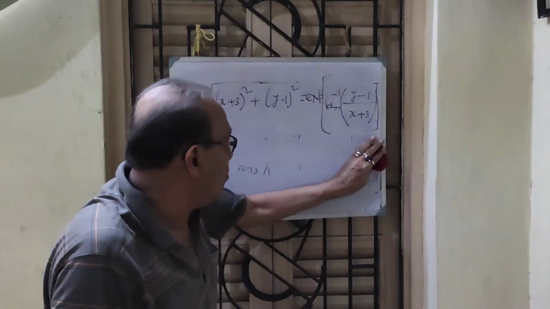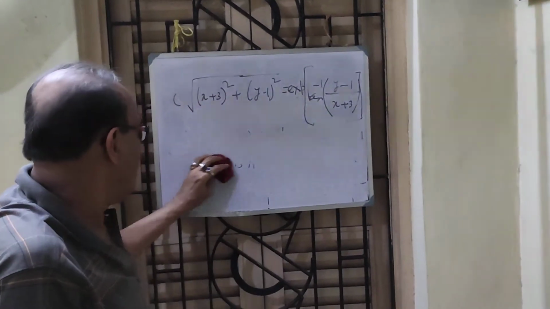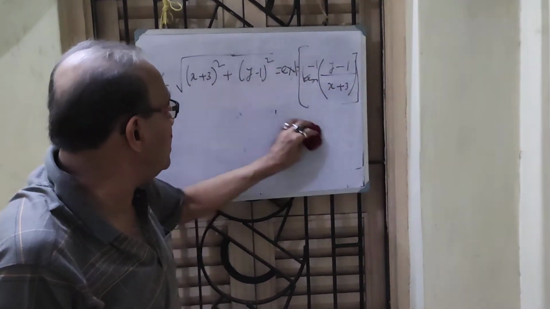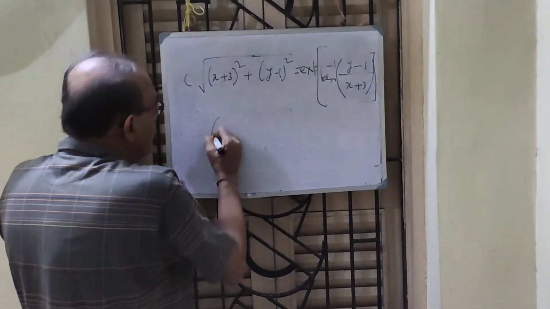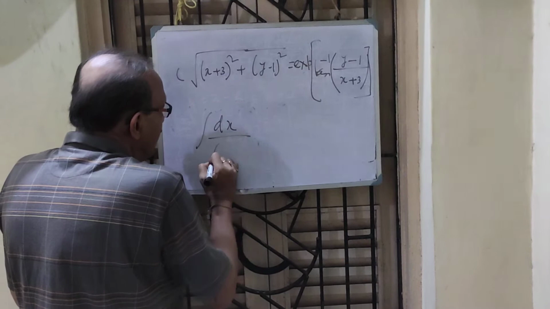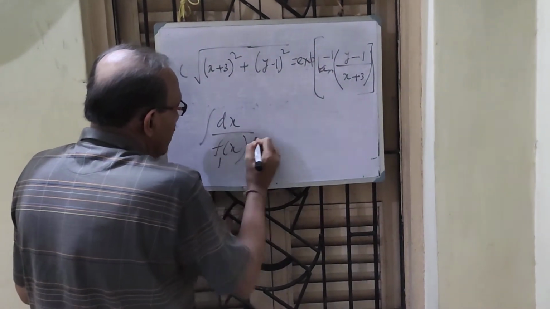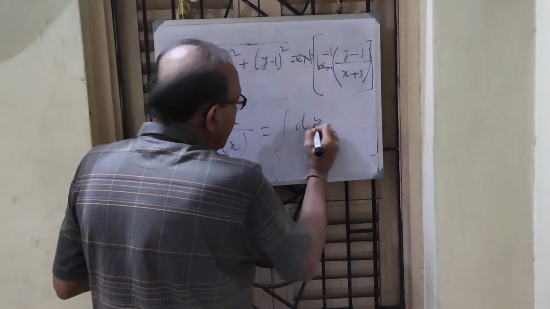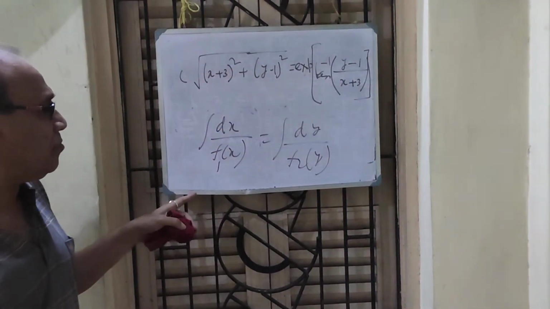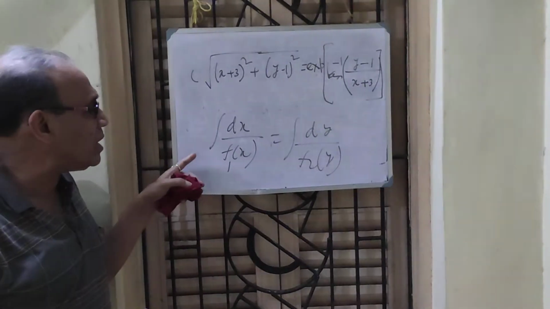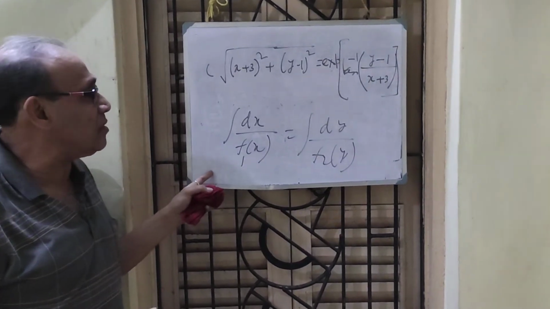Very easy. What we realize is, as the function changes, everything changes, but after all it will be of the form dx by f(x) equal to dy by f2(y), and it is that integration which depends on the tools of class 12 to give success.